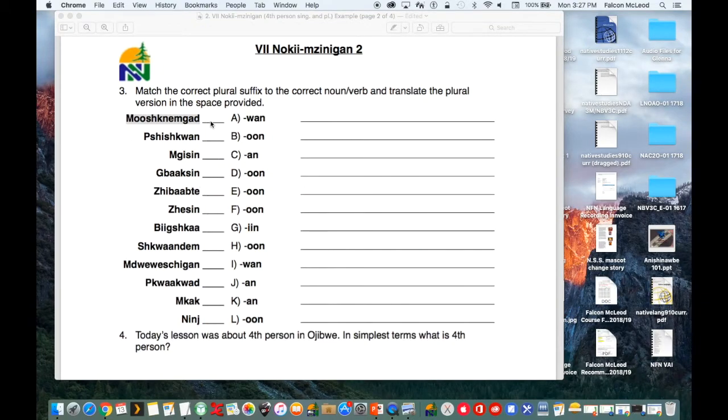So this is a VII word that ends in a D or T sound. So we know from our plural lesson, to pluralize it, we need the OON suffix, on. So we can cross this out here because it's the closest one. Type in B here. And then in this space, write the plural version.